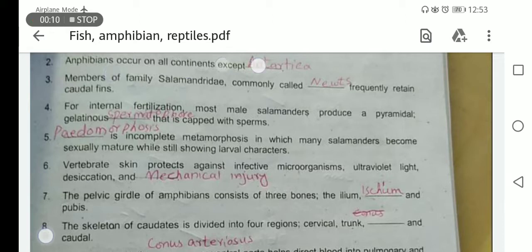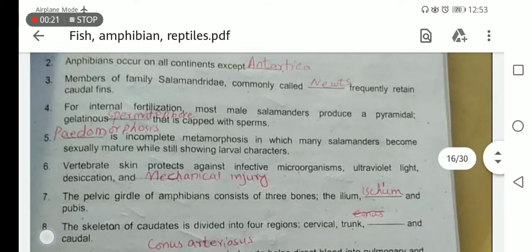Amphibians are present on all continents except Antarctica. Why are they absent from Antarctica? Because the environmental conditions are very harsh, and amphibians maintain their body conditions according to the external environment. So there is a chance of death, so they are absent from Antarctica.